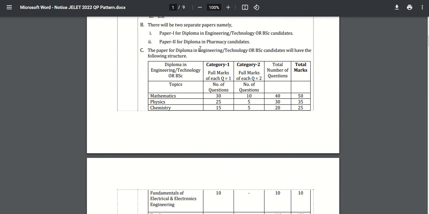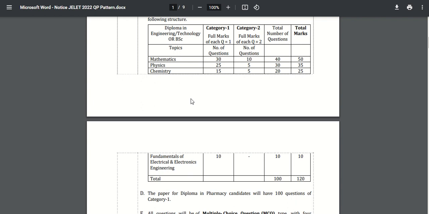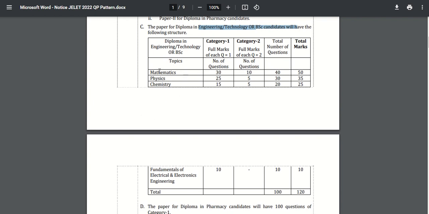This is the exam pattern for engineering technology or BSc candidate. There will be four sections. First one is mathematics, second one is physics, third one is chemistry, and the last one is fundamentals of electrical and electronics engineering. The number of questions that will be asked in mathematics in category 1 is 30. In category 2 the questions will be 10. Total number of questions is 40 and the total marks is 50.